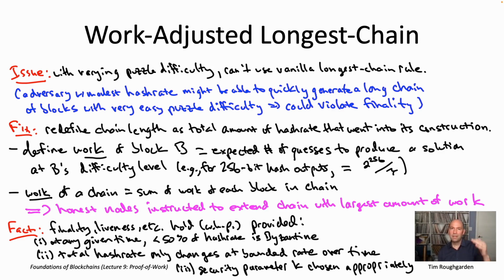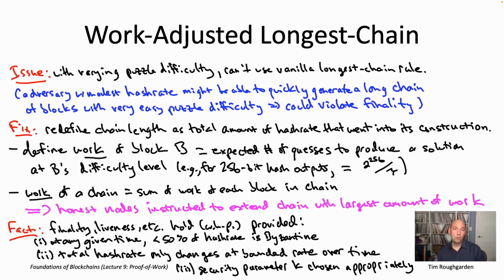So things get a little bit more complicated when you have varying difficulty puzzles. You need to redefine the longest chain rule, but it's in the obvious way. And you still get all of the nice properties we've been talking about for longest chain consensus, as long as you make some modest additional assumptions and maybe a modest increase in the security parameter k. I haven't given you a proof of any of this, of course. I do hope it's convincing intuition.